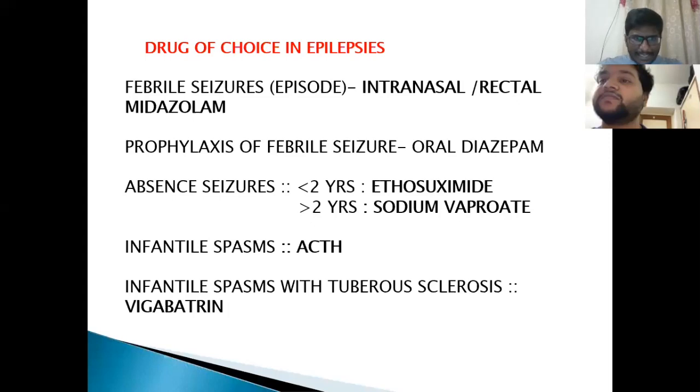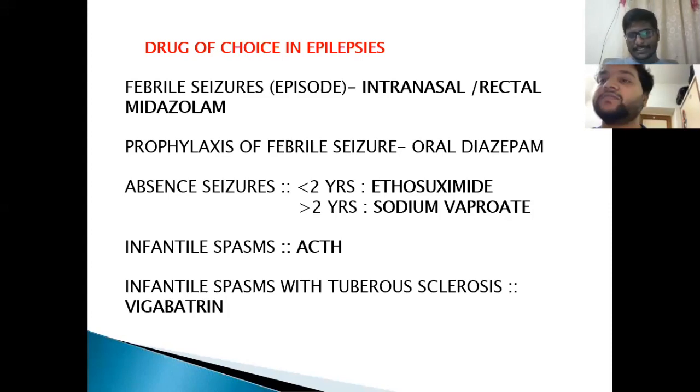Next important area of MCQs is the drug of choice. So there are various seizures. This is again a very important area. Febrile seizures: whenever you get a febrile seizure episode, you give intranasal or rectal midazolam. That is the drug of choice. For the prophylaxis, you give oral diazepam. So for the episode of febrile seizures, the drug of choice is intranasal or rectal midazolam. For the prophylaxis of febrile seizures, you give oral diazepam.